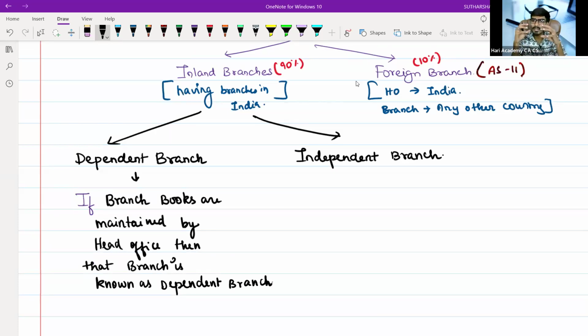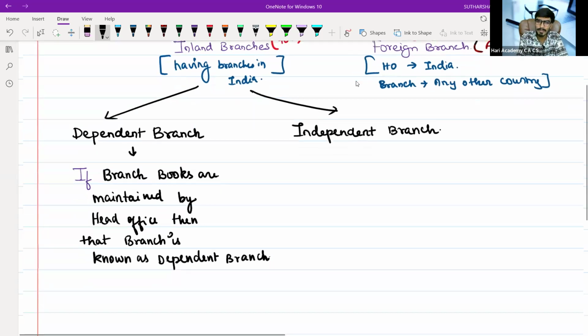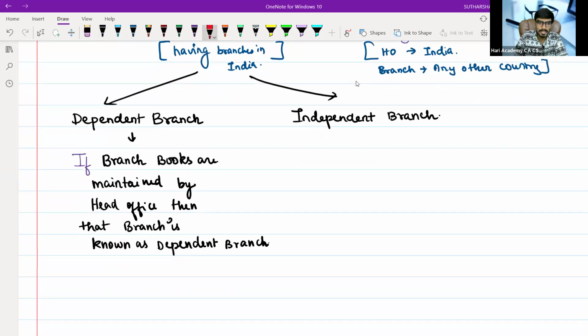Basically, where will it happen? Will it happen in every enterprise? No. Basically, it is done for small size branches, where the number of transactions is very few. For them, who will prepare these accounts? Branch books are maintained by HO. Then that branch is known as a dependent branch.